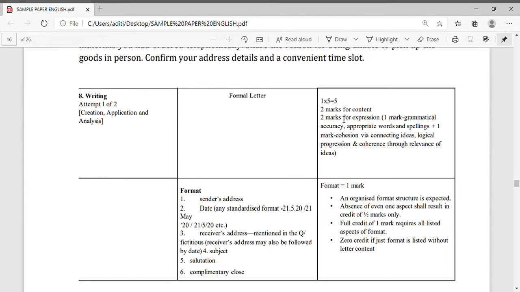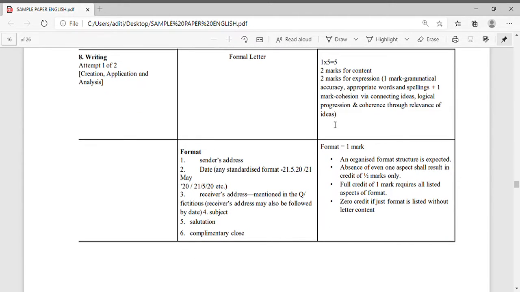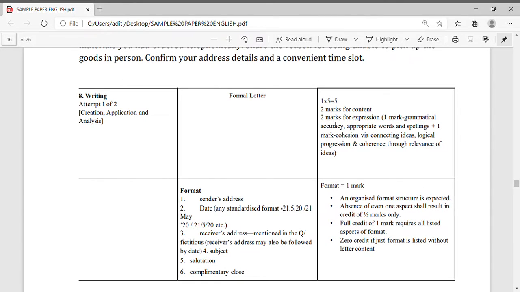I am scrolling this. Then 2 marks for expression, 1 mark for grammatical accuracy, appropriate words and spelling, plus 1 mark for coherence, connecting ideas, logical progression and relevance of thought. This is for 1 mark.